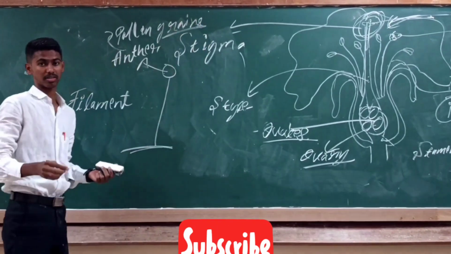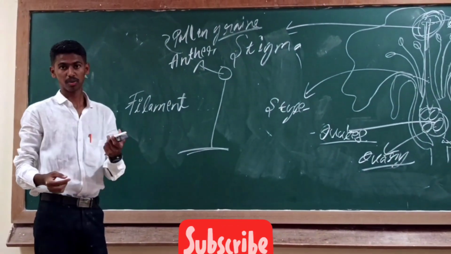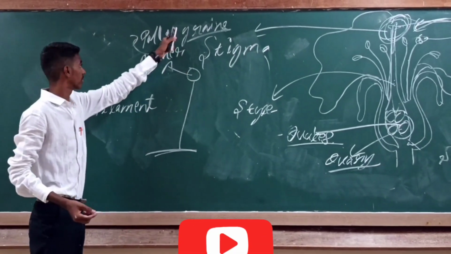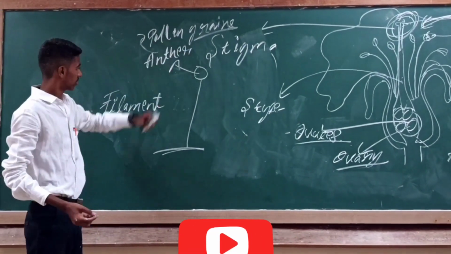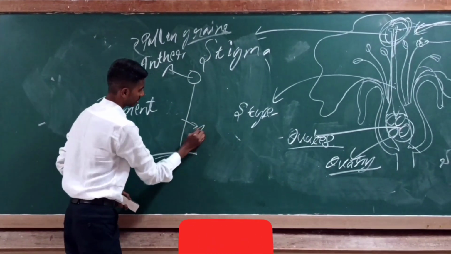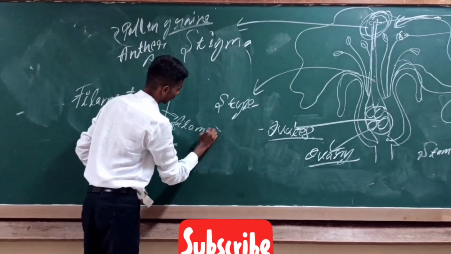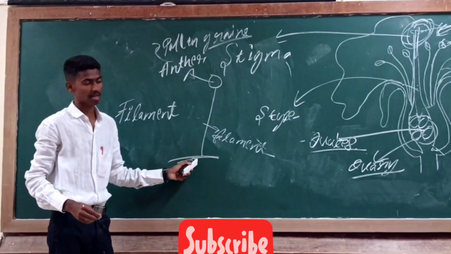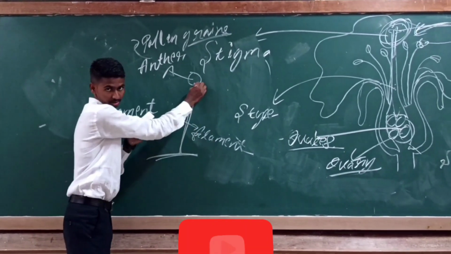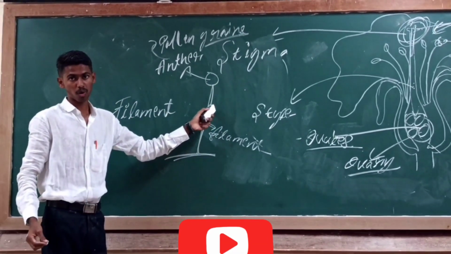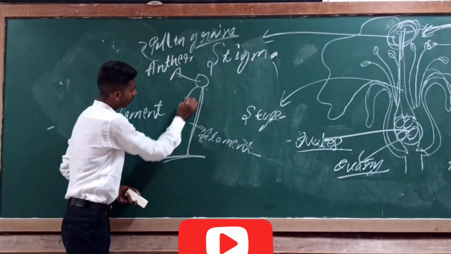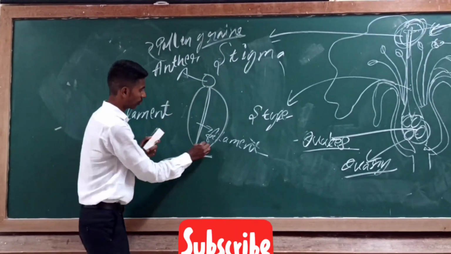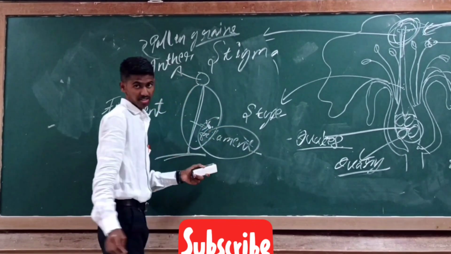Just as you require nutrients to grow, in the same way pollen grains also require nutrients for their development. The filament is the structure which helps in carrying nutrients from the basal part to the anther. Therefore pollen grains are formed easily. Without transport of nutrients to the anther, pollen grains are not formed easily. Therefore filaments also help in transportation of nutrients.